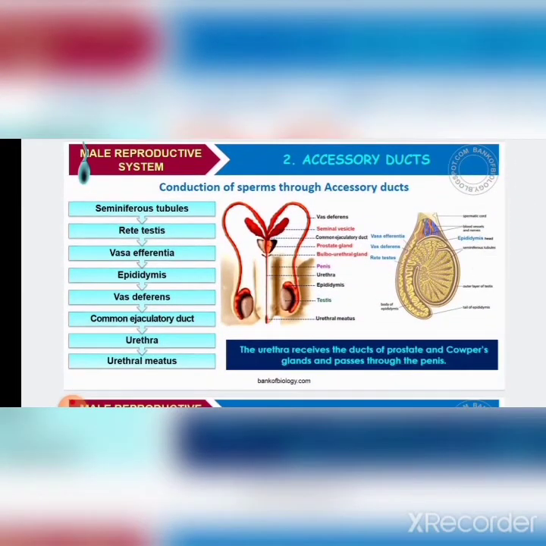Now I repeat the accessory ducts once again. Inside the testis there is presence of testicular lobules. Inside the testicular lobules there is presence of seminiferous tubule. The seminiferous tubule produces sperms. From the tubule it then passes into rete testis. From the rete testis it passes into vasa efferentia. Vasa efferentia is connected to the vas deferens through the epididymis. Later it joins with the common ejaculatory duct, which joins to the urethra.